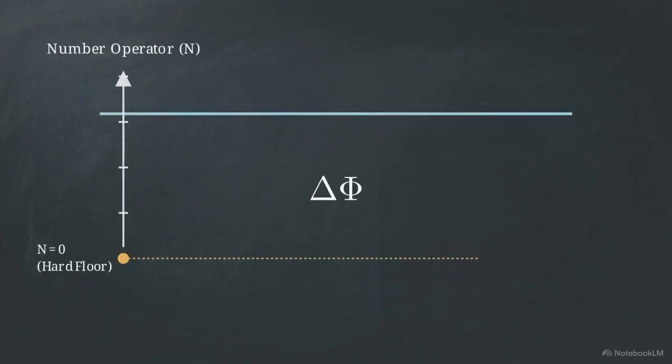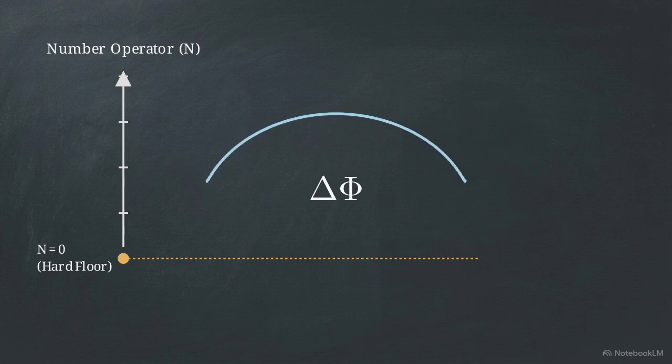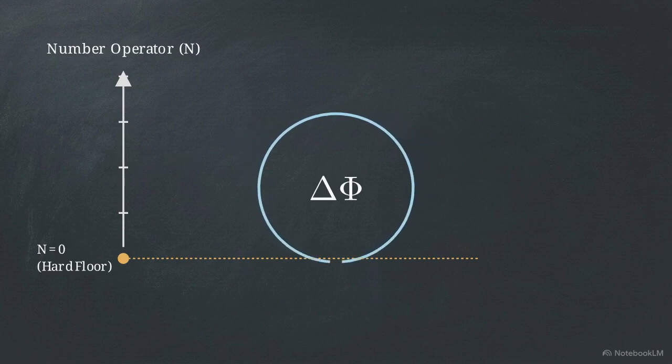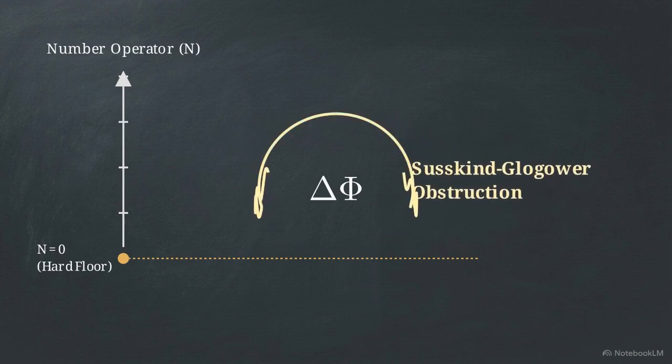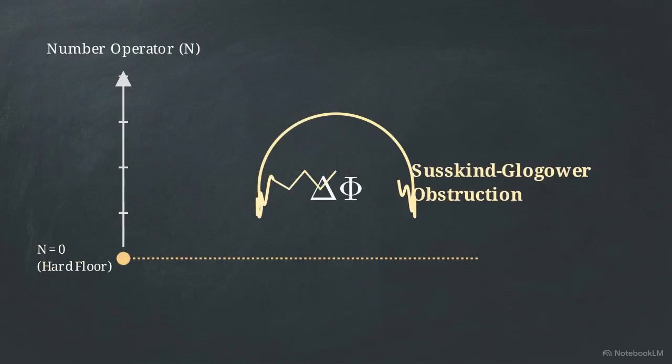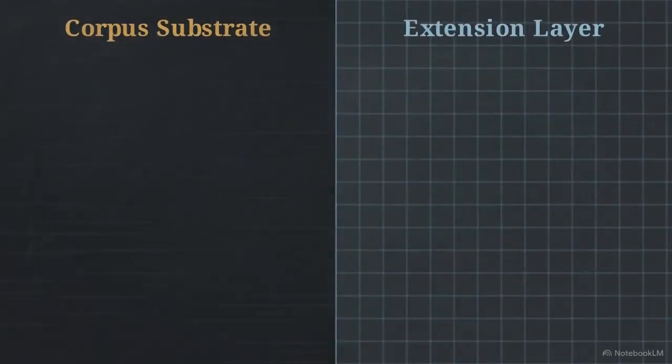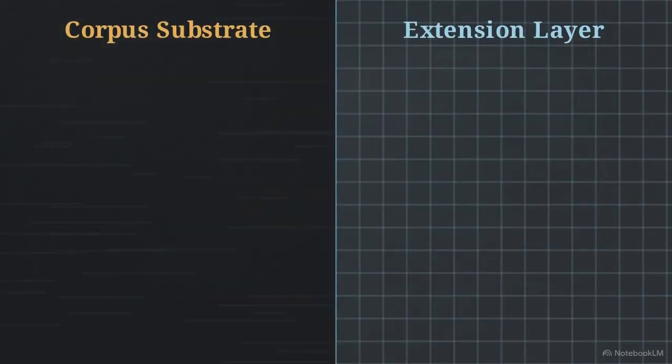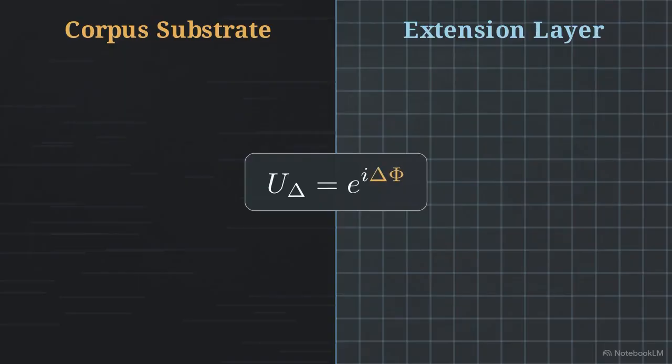If we force delta phi into the role of a standard phase operator, we hit the Susskind-Glogower obstruction. This established proof shows that naive phase operators fail when they are conjugate to a number operator with a bounded-below spectrum. The geometry fails to close. To bypass this topological dead end, we construct a safer alternative, the exponentiated unitary operator, U delta, defined as e to the power of i times delta phi.